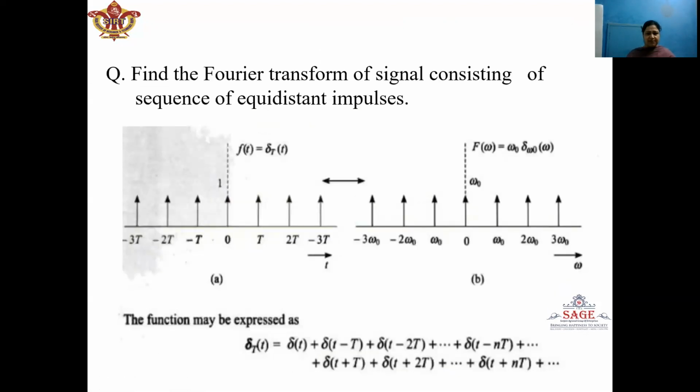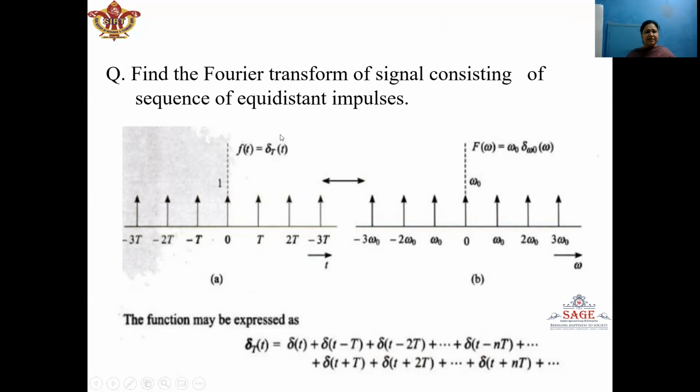Now we will explain this concept by using an example. Here in this example, it is asked to find the Fourier transform of a signal consisting of a sequence of equidistant impulses. Now here in the time domain, we have a sequence of impulses which are separated by interval capital T from each other. So we represent this signal by delta subscript T, and the parameter is T.